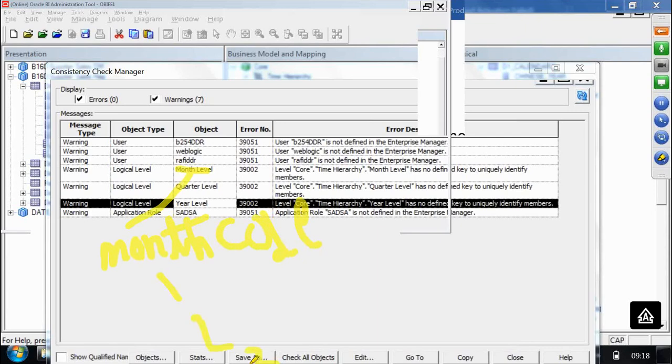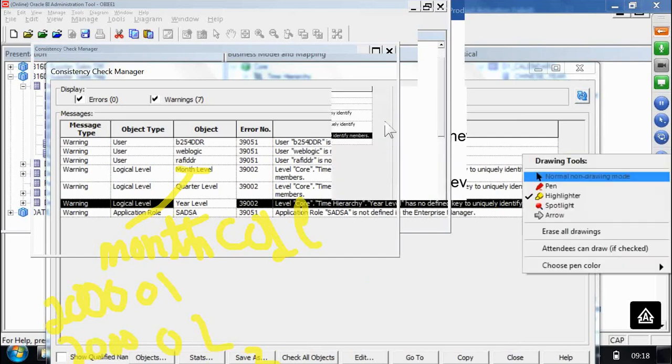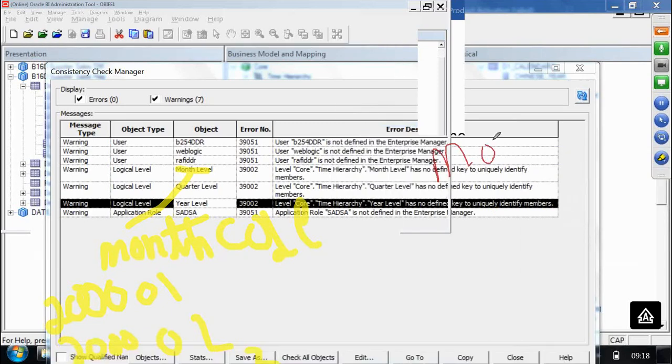One, two, three, like that. Not 1, 2, 3. Let us give 2001, 2000-01, 2000-02, 2000-03, like that is available. Next, we have one more thing that is called month: Jan, Feb, March, like that. If I say 2001, we are able to tell, hey, it is the 2000 year, 01 month, right?